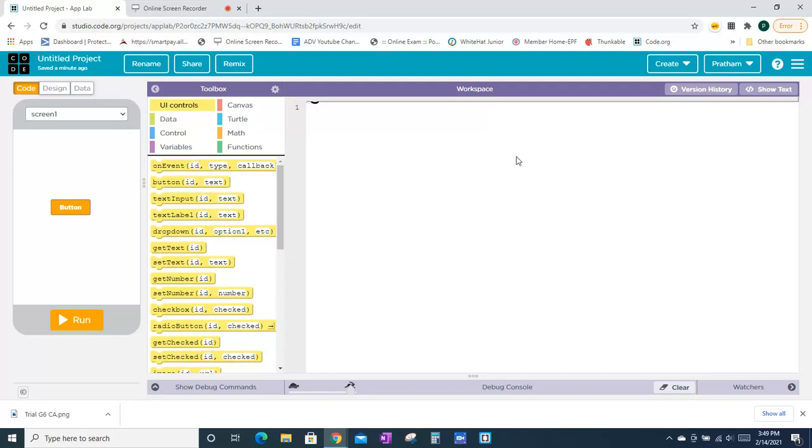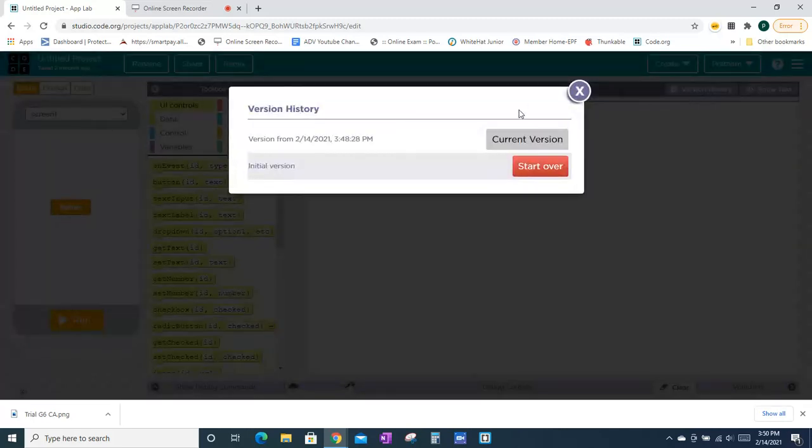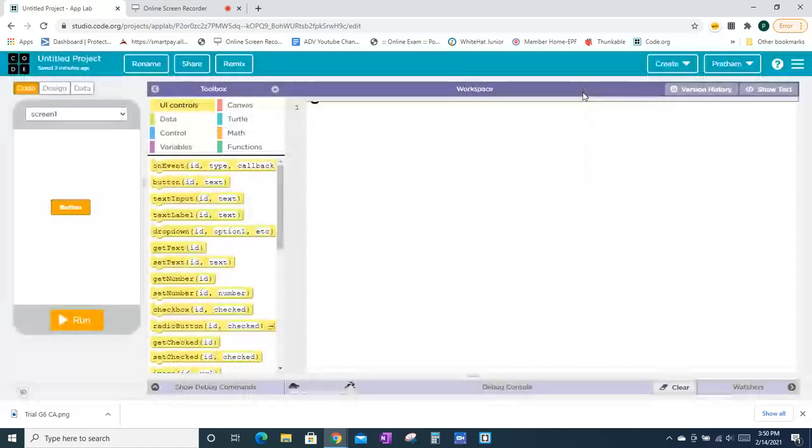Okay, and also in here there's always going to be a button called version history. Version history is that if you made some error and it's not working properly, or you tried something out and you want to go back to the previous version and you don't remember the code of the previous version, you can just go back. It makes a new version when, for example, I added a button, and when I added the data table, it will create a new version, like that.